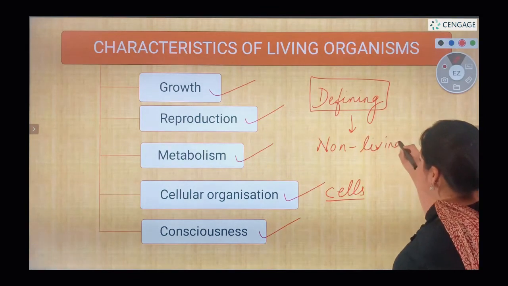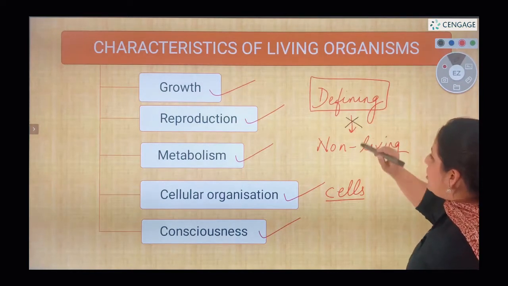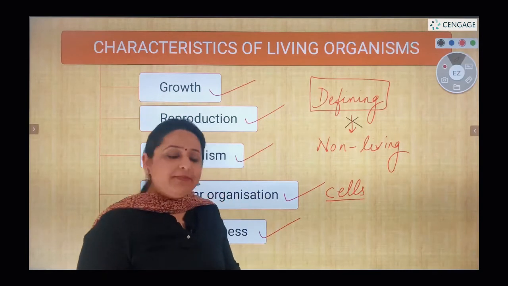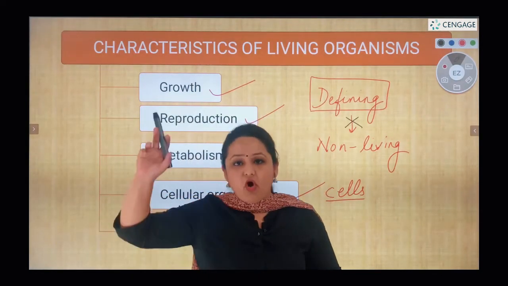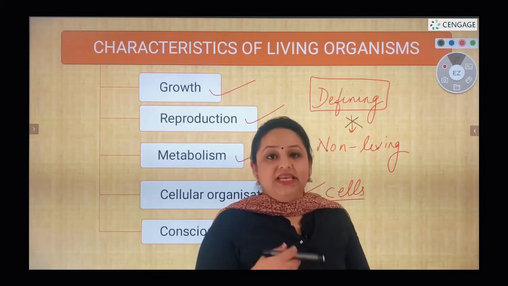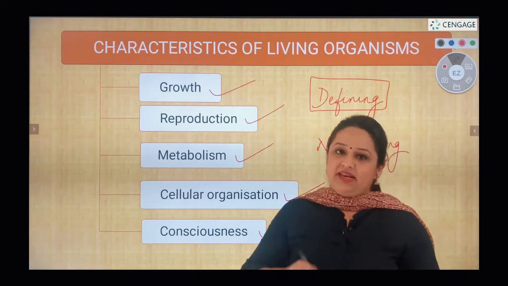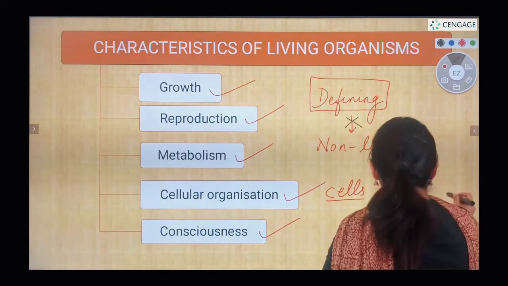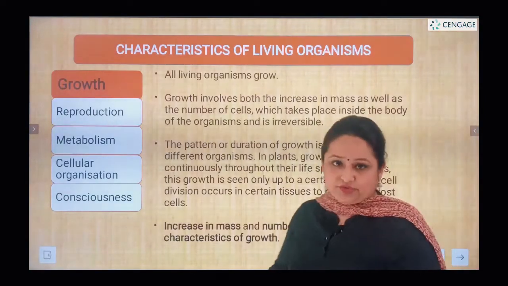That means this property is shown only in the case of living organisms, and it would not be present in non-living things. So out of all of these characteristics, let's see which are the defining characteristics of living organisms. We'll see the very first characteristic, that is growth.